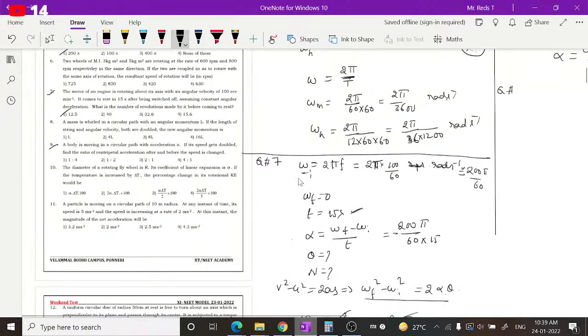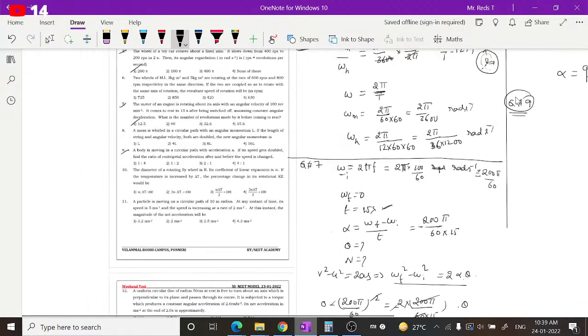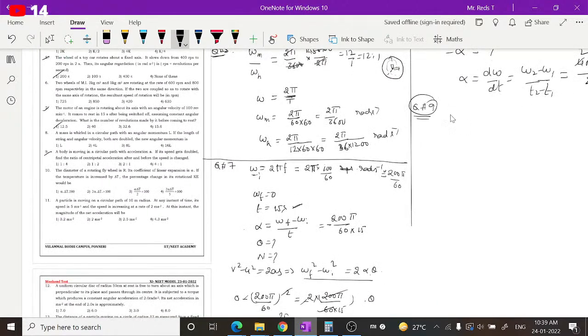Question number 9. So what is given here? A body is moving in a circular path with acceleration a. If the speed gets doubled, let us say v1 is equal to v and v2 is equal to 2v. Find the ratio of centripetal acceleration after and before the speed changes. The ratio between these two is the question.